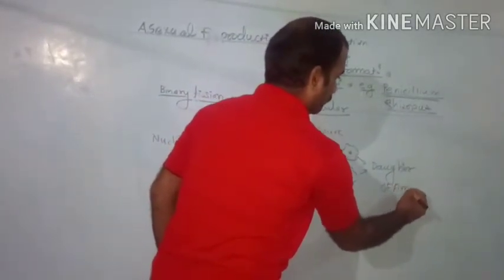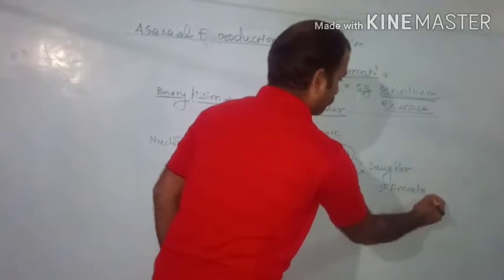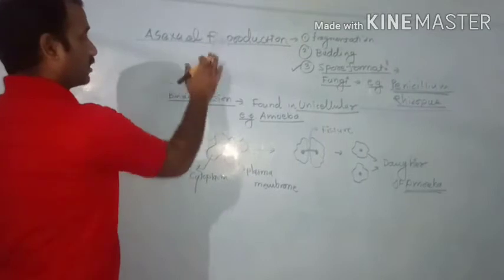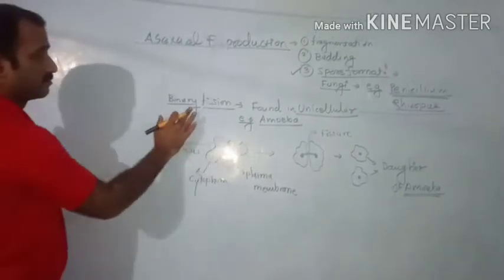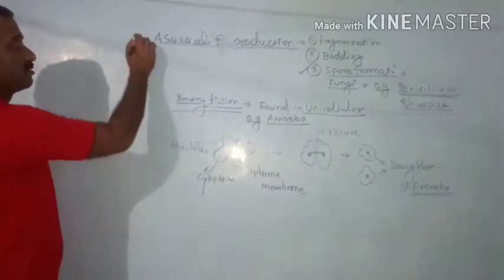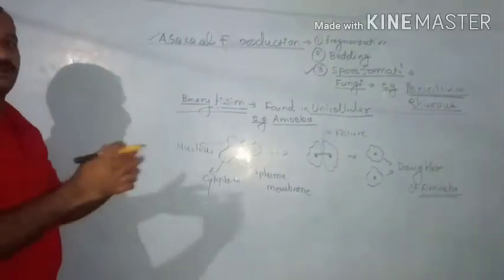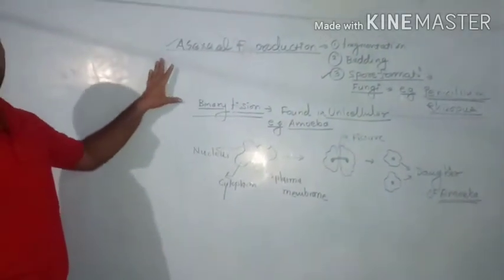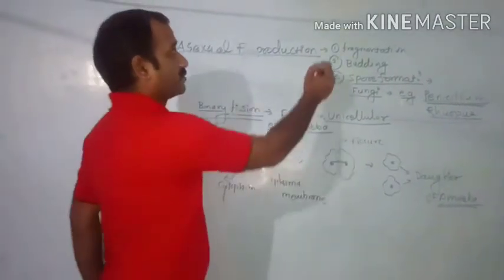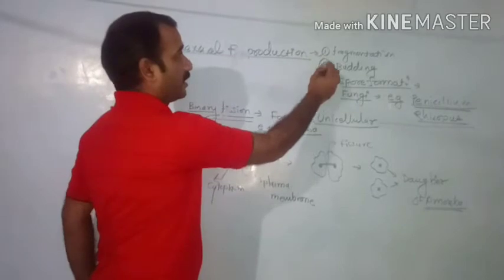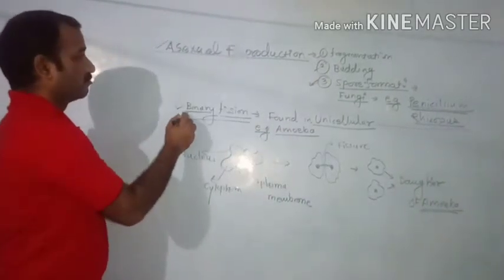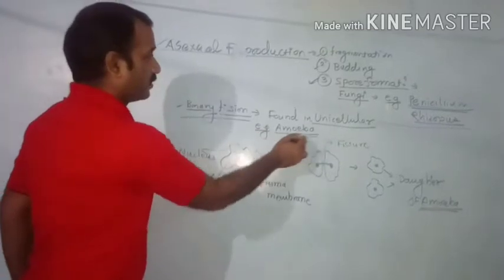This process, which is asexual and found in the amoeba, is known as binary fission. This is how we have completed asexual reproduction in lower organisms. What are the types? First, fragmentation. Second, budding. Third, spore formation, and the last one, binary fission, which is specially found in the amoeba.